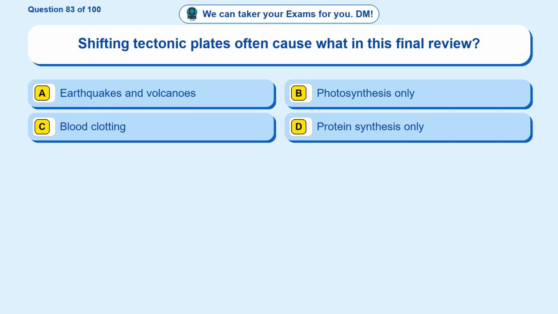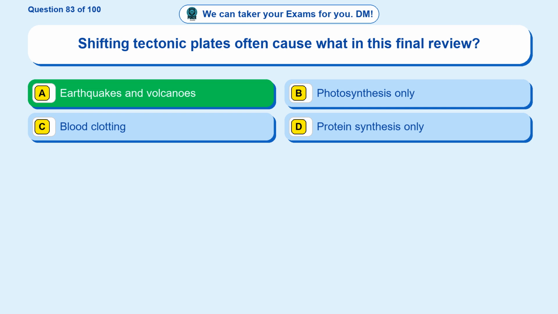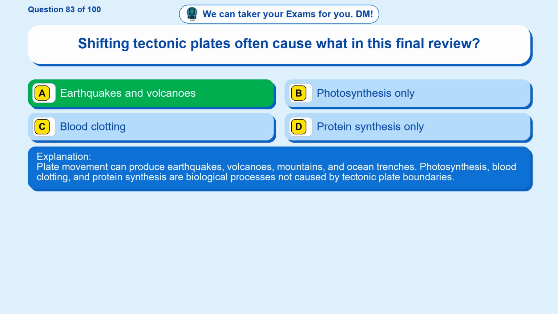Question 83. Shifting tectonic plates often cause what in this final review? Option A, earthquakes and volcanoes. Option B, photosynthesis only. Option C, blood clotting. Option D, protein synthesis only. The correct answer is option A, earthquakes and volcanoes. Plate movement can produce earthquakes, volcanoes, mountains, and ocean trenches. Photosynthesis, blood clotting, and protein synthesis are biological processes not caused by tectonic plate boundaries.